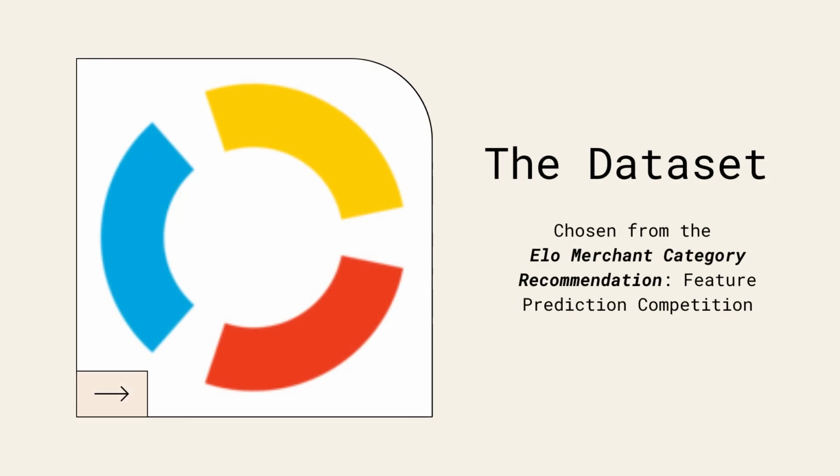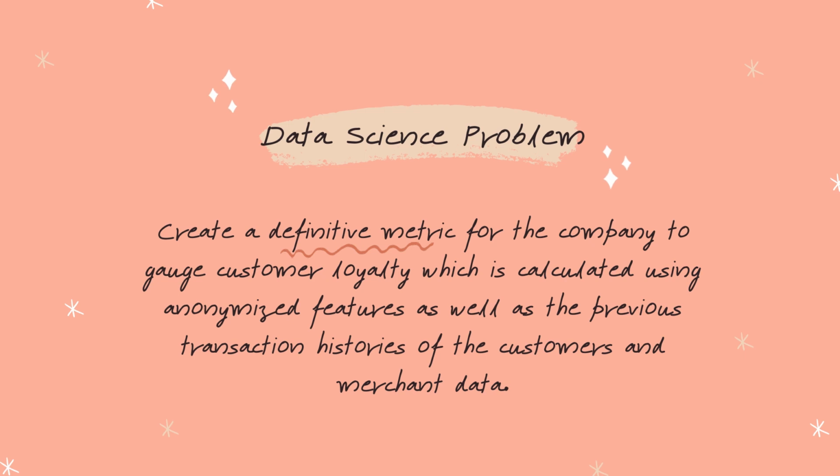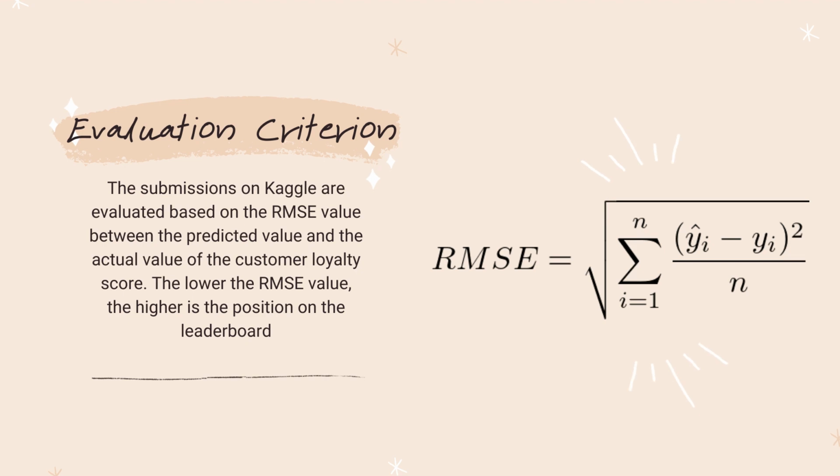The dataset comes from the ELO Merchant Category Recommendation. For this problem, we need to create a definite metric for the company to gauge customer loyalty. It is calculated using anonymized features and previous transaction histories of the customers and merchant data. Submissions are evaluated based on the RMSE between predicted and actual loyalty scores. The lower the RMSE, the higher our ranking.